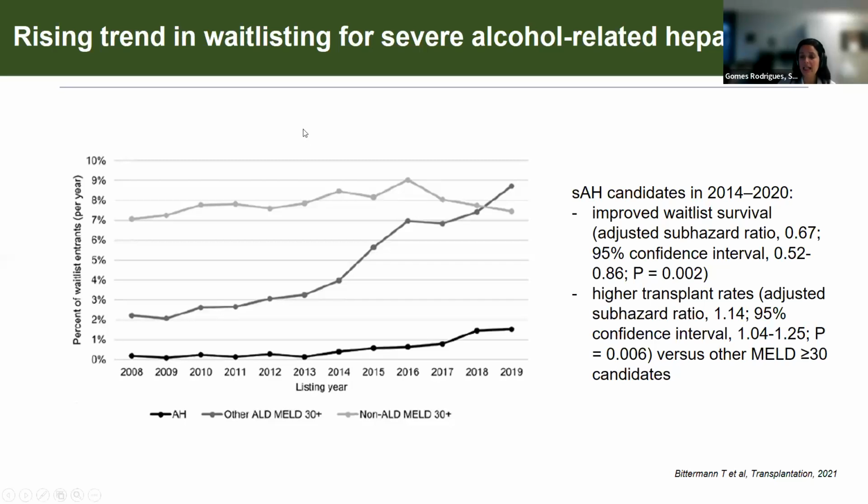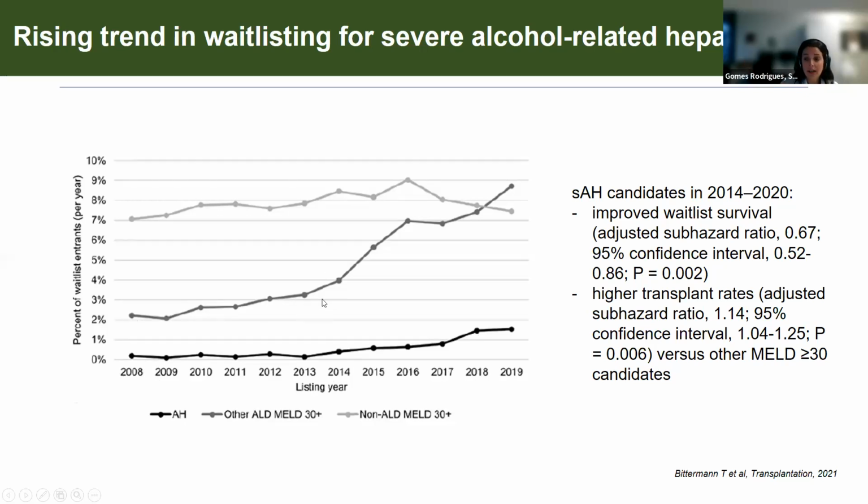When indicated, that usually means when we have patients that have a MELD score between at least 20 to 50, the best window is between MELD 25 and 40. We no longer use Maddrey as our decision to start steroids nowadays. And what we see is that in the past years, here in dark black, the bottom part of this graph, the wait listing, over the last 10 years, we see that alcohol-related hepatitis has had a steady increase.